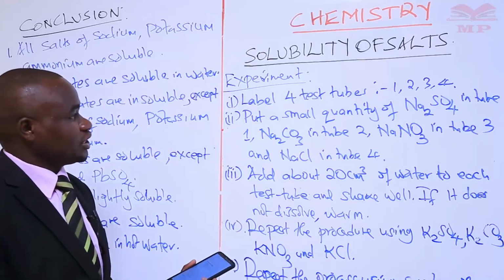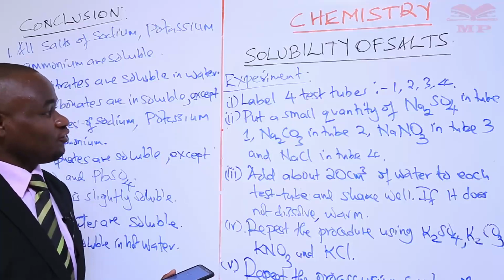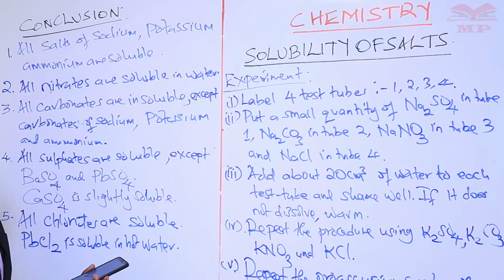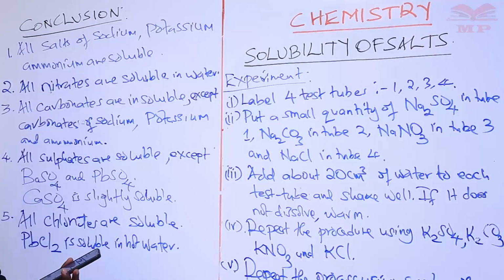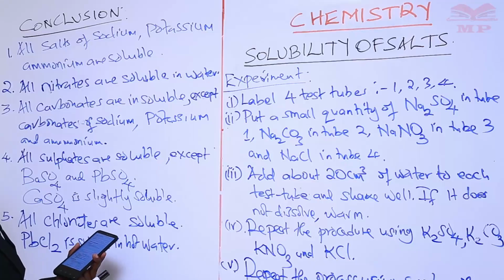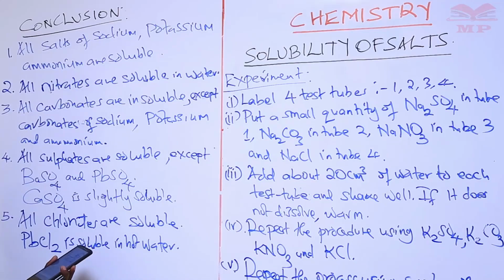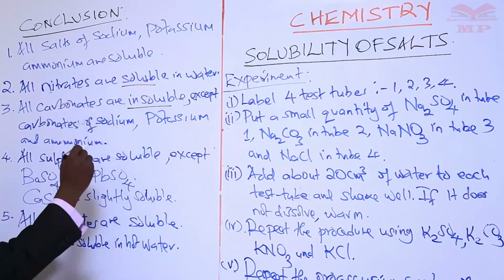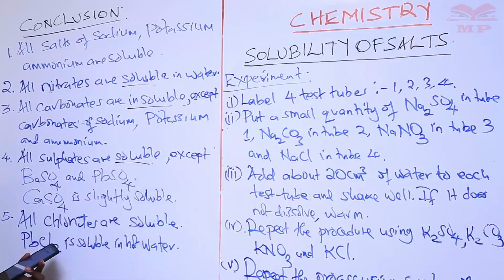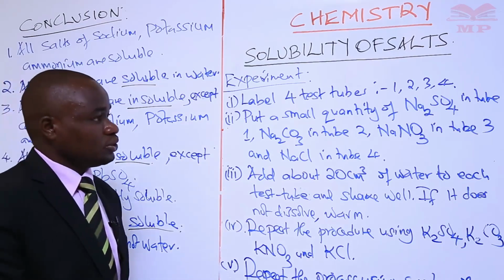So learner, from these five points, the salts of sodium, potassium, and ammonium are soluble. Our second point is that all nitrates are soluble. Our third point is carbonates: all carbonates are insoluble. All nitrates are soluble. And then all sulfates are soluble. All chlorides are soluble. We have given exceptions. So we have come to the end of our lesson.